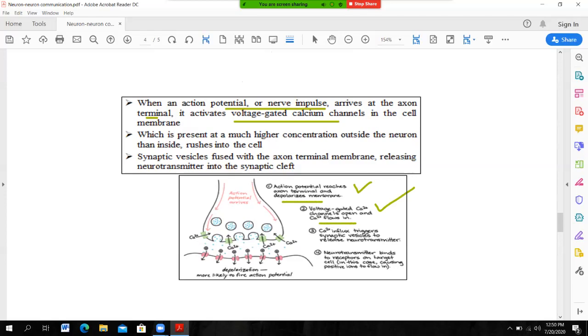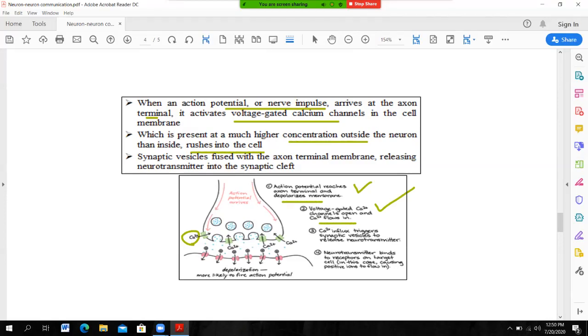These calcium ions enter the presynaptic terminal, the synaptic knob. They are present in higher concentration outside the neuron than inside, so they rush into the cell.